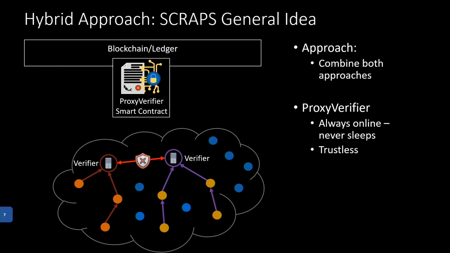So what does this give us now? The idea is to use this proxy verifier smart contract to attest the verifier devices, and as it is trustless, the verifier can now reuse the attestations conducted by other verifiers, which obviously makes those solutions much more scalable. But unfortunately, instantiating a smart contract with such capabilities isn't really straightforward. When we were creating this proxy verifier smart contract, we were facing three major technical challenges.